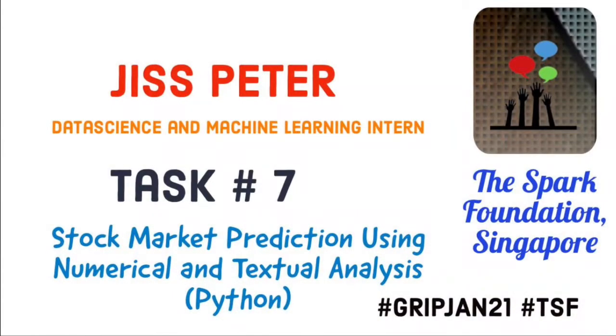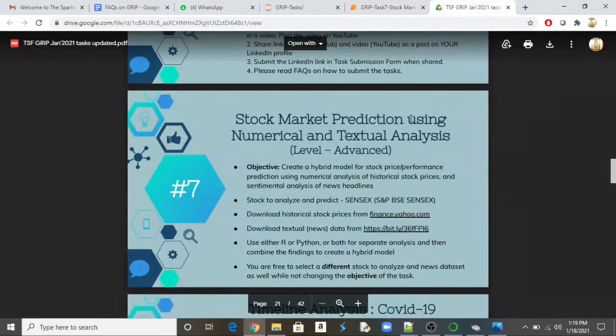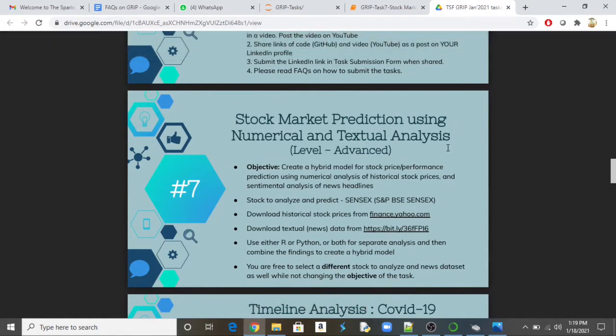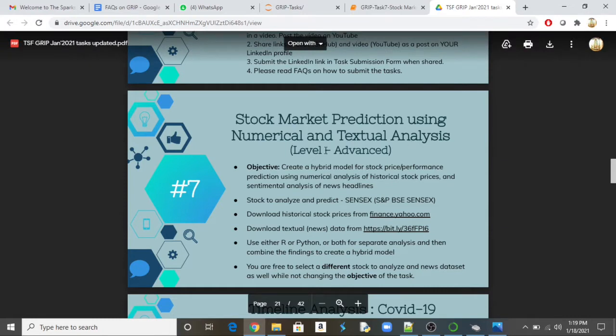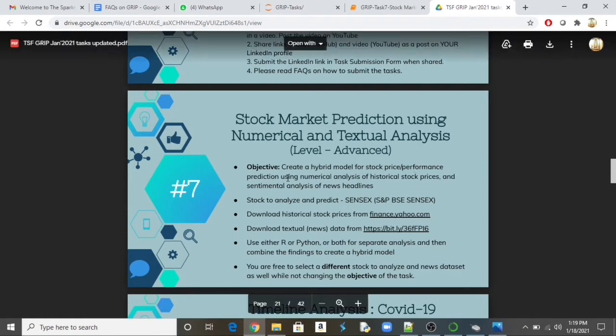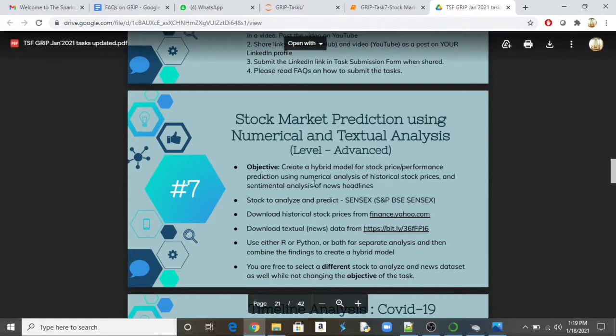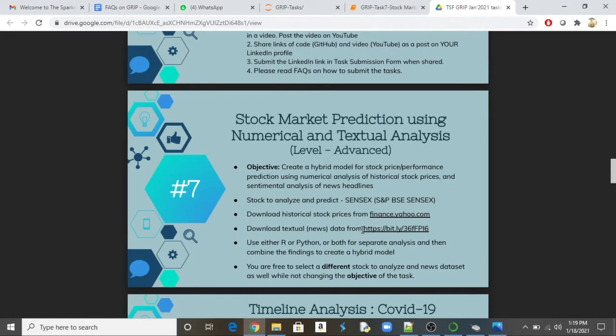Okay. So let me go to the problem statement first, then I will come to the solution. The problem statement is, we had to do a prediction for the stock market price based on the historical data, and then we had to do textual analysis. The objective of this task is to create a hybrid model of stock price performance prediction using a numerical analysis of historical stock price. Then we had to do a sentiment analysis using the data given over here.